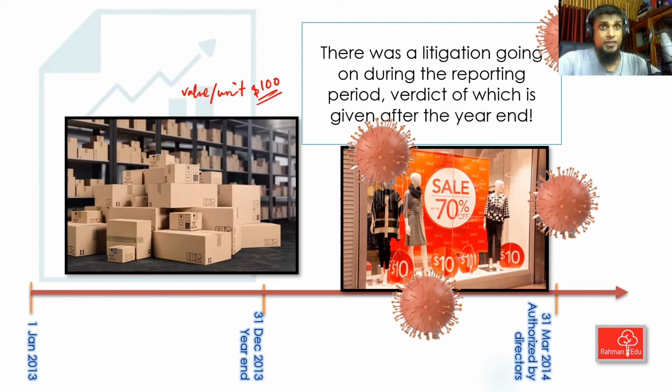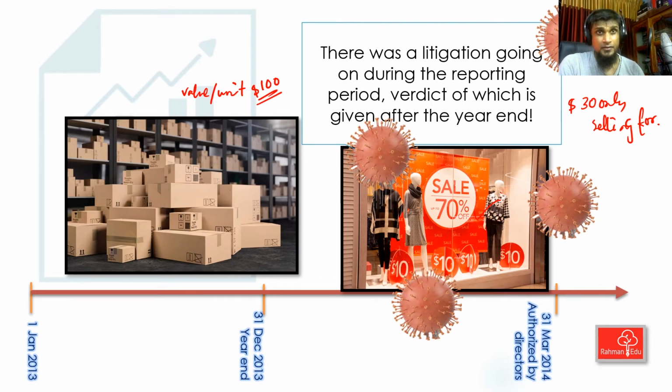Now, after the year end, you are selling that inventory at a 70% discount, maybe for $30 only. Selling that inventory that you had in the statement of financial position. Now someone else give me this answer. Hasif Ahmed, what do you think? Use your brain and give me an answer. Is it an adjusting event or non-adjusting event?